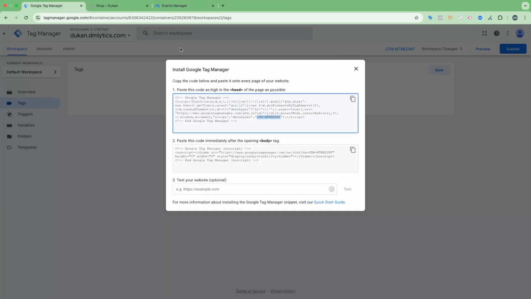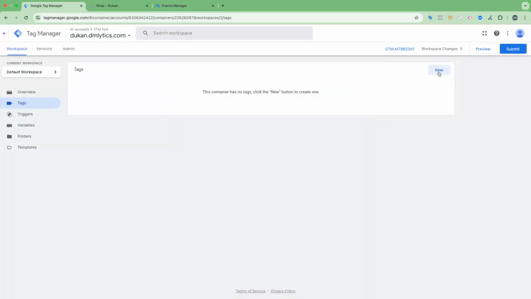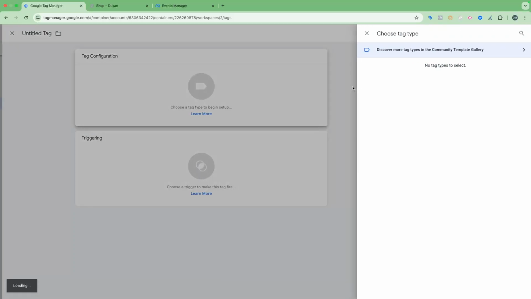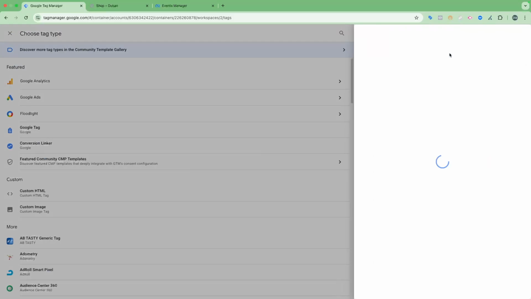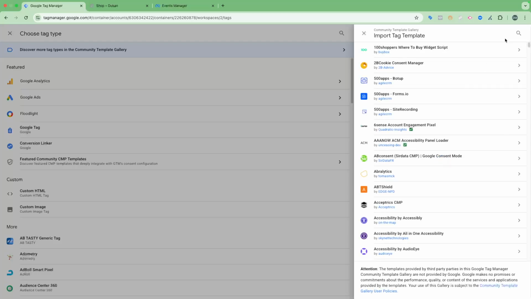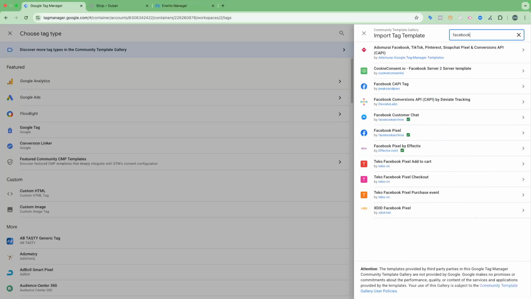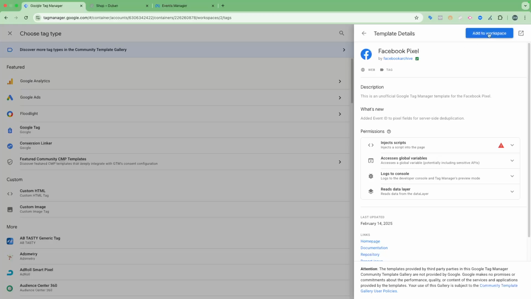So what I will do here is close this, and I will create a new tag, and from here I will go to the community template gallery, and from inside here I will select the pre-built template for Facebook Pixel. Then I will add this to workspace.